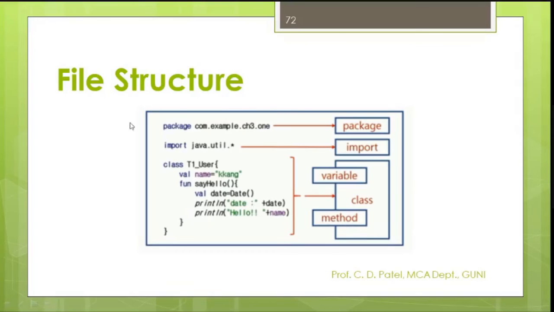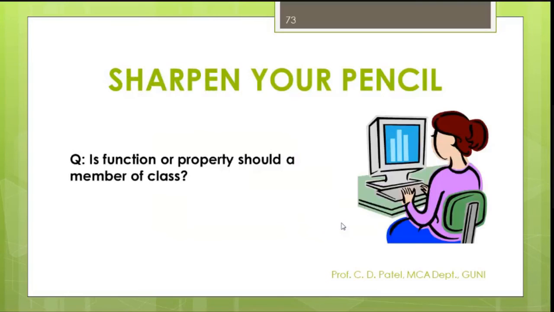Please understand this structure. A Kotlin file structure may have a package, may have an import, may have a class, may have a variable, and may have methods. So using these structures, we are going to elaborate more things also. Let me show you the first question under this area.